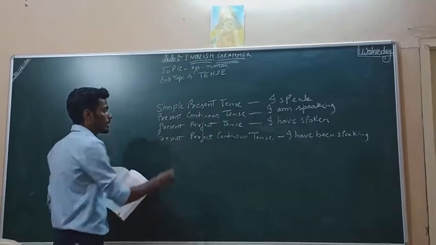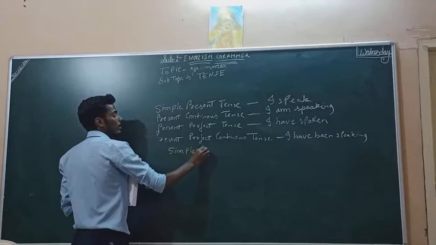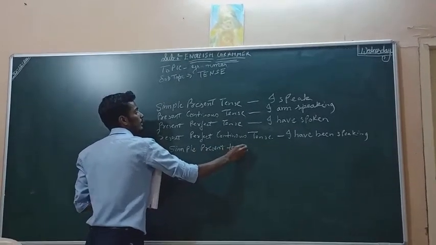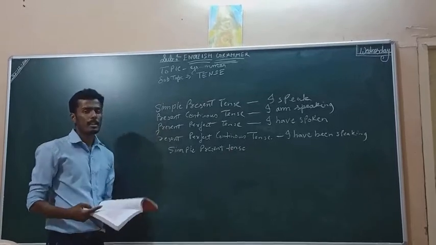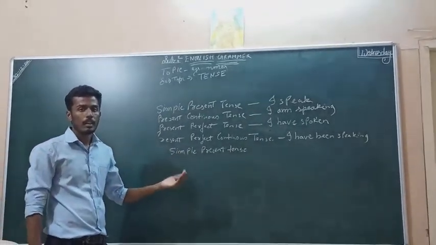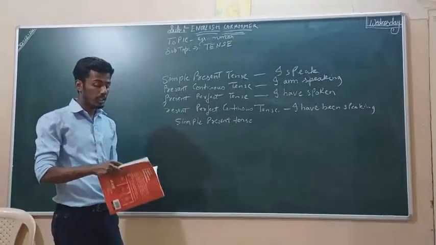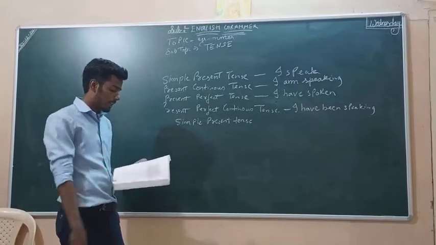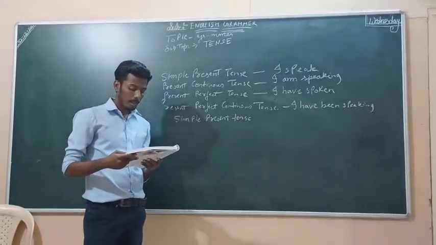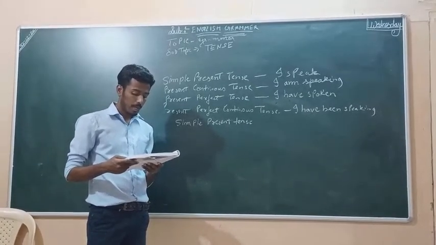So first we learn about simple present tense. Simple present tense is very simple. You can say I play, you play, they play. The earth is round. The watch tickles. He drinks tea every morning. I get up every day at 5 o'clock. My watch keeps good time.